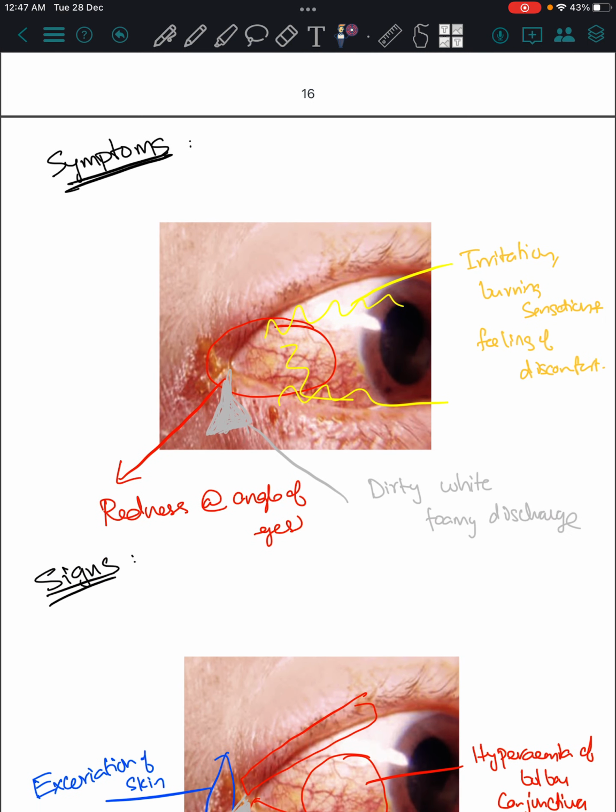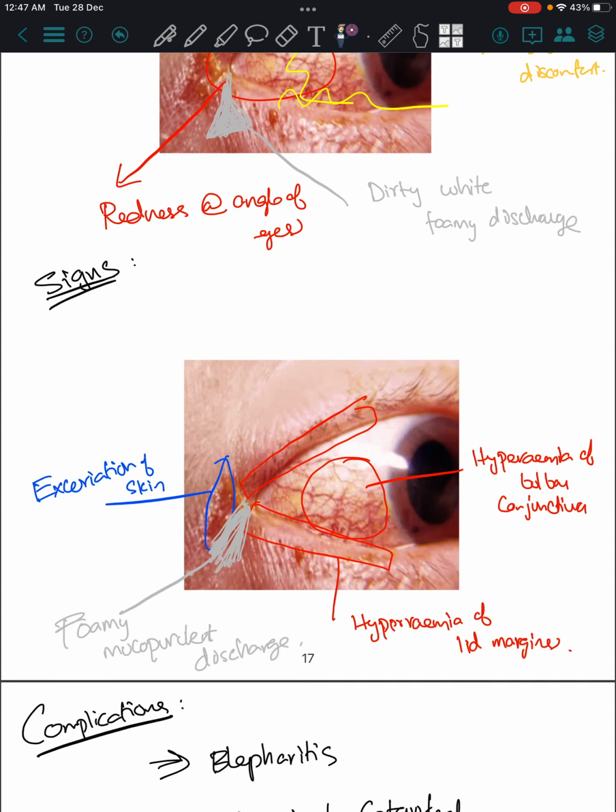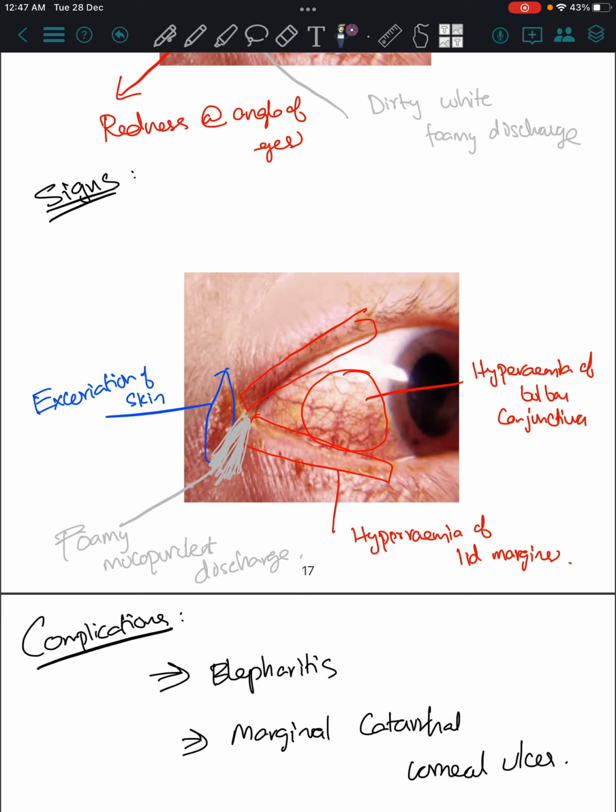When we come to the symptoms, it causes redness at the angle of the eyes, due to the presence of enzymes at the angles. Then it causes a dirty white foamy discharge. Bacterial conjunctivitis should definitely produce a discharge. Other symptoms like irritation, burning sensation, then a feeling of discomfort will be there. Then the signs like hyperemia of the bulbar conjunctiva, only bulbar.